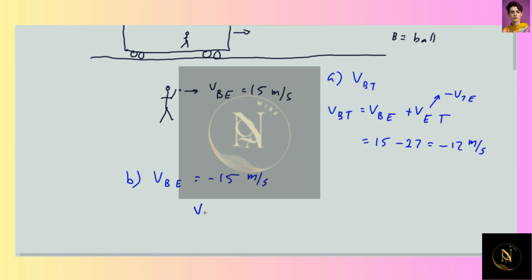So the velocity of the ball relative to the train, again, VBT is VBE plus VET, which is VBE now was minus 15, and VET is minus 27, and so we get minus 42 meters per second.